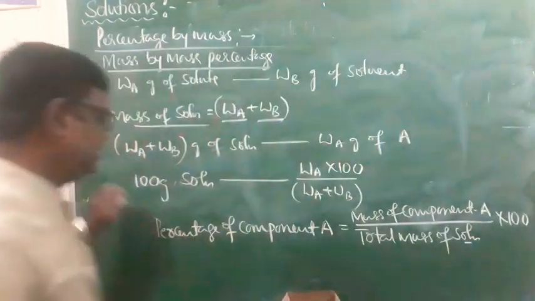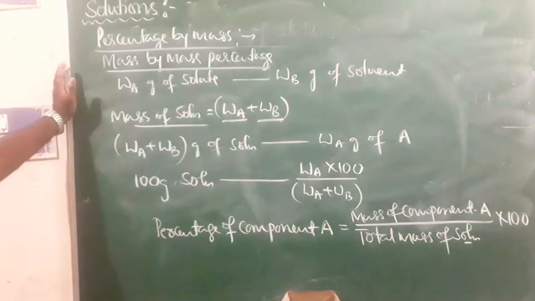That is what we call percentage of component A in the solution.